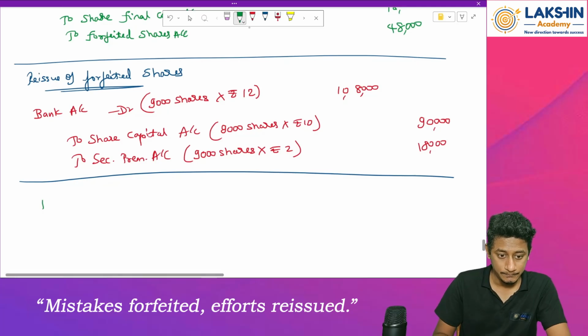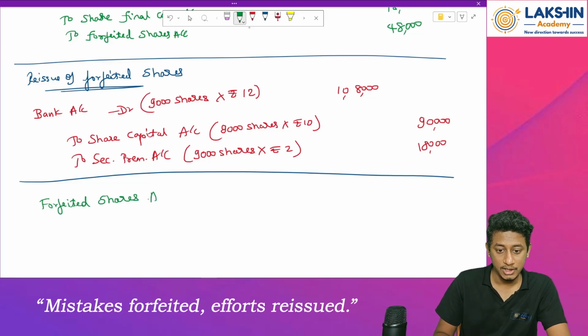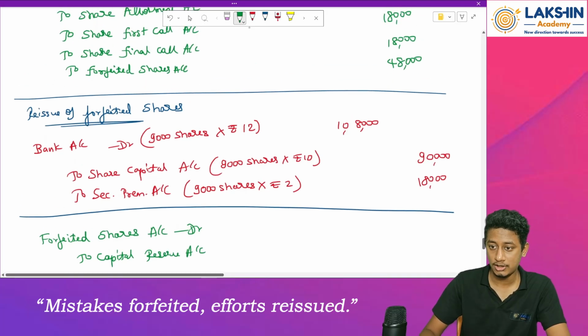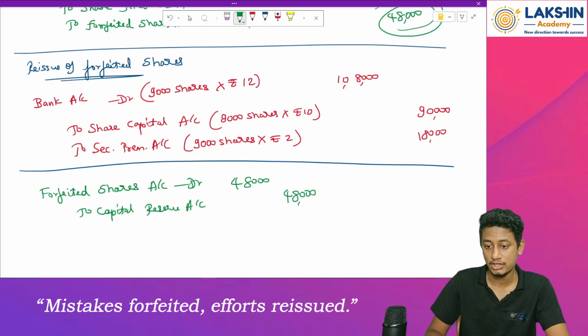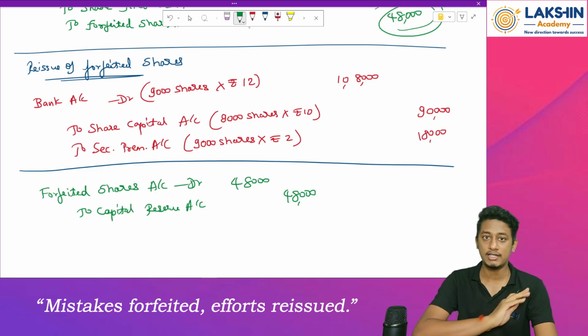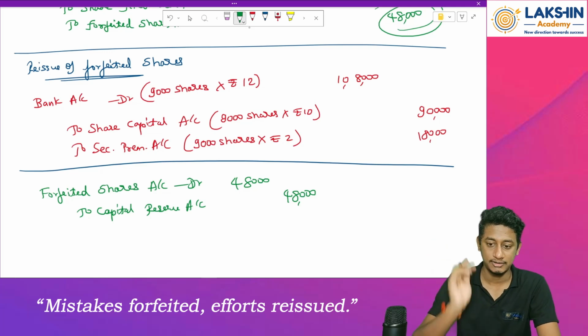So forfeited shares account debited to capital reserve account. How much? Rupees 48,000 straight away. Nothing to compute over here because there is no loss on reissue. Done? Yes. So we are done with the forfeiture of shares. Okay. Thank you.